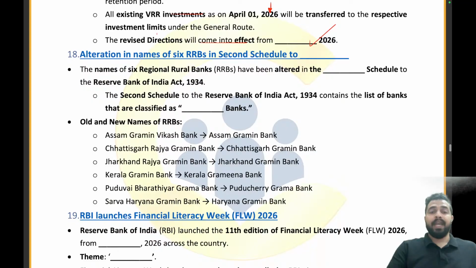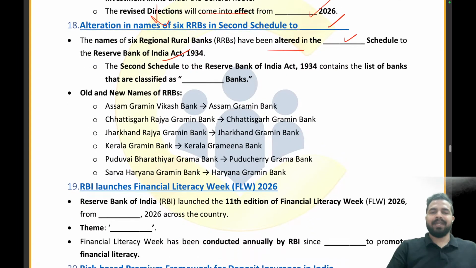Alteration in the name of 6 RRBs in the second schedule to which act? RBI Act 1934. So these names have been altered in the second schedule to the RBI Act 1934. The second schedule to the RBI Act 1934 contains the list of banks that are classified as which banks? My dear friends, which banks are these? These are the scheduled banks, and their name has been changed.